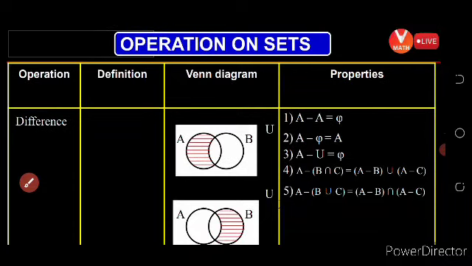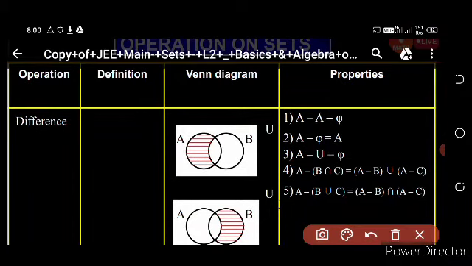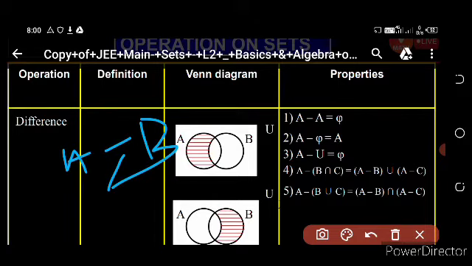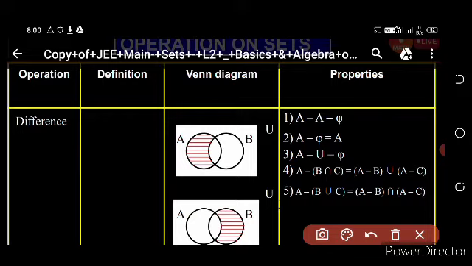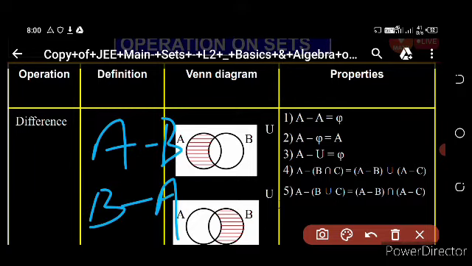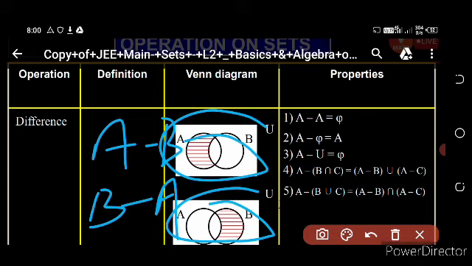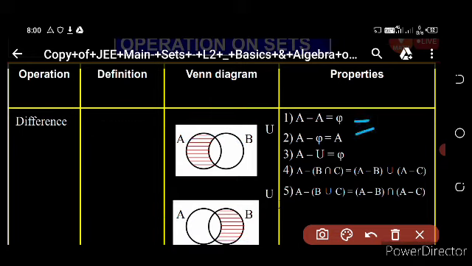Then come to difference. This can be written as A difference B. Those elements that are present in A but not present in A intersection B are called A difference B. Similarly, those elements present in B but not present in A intersection B are called B difference A. Then A difference A is equal to phi, and A difference phi is equal to A.